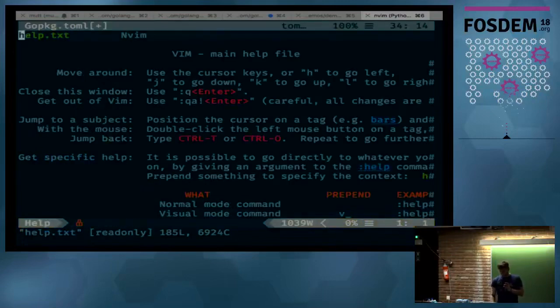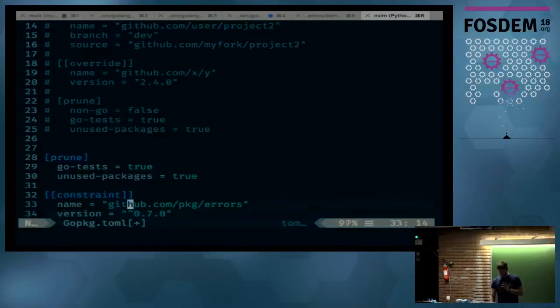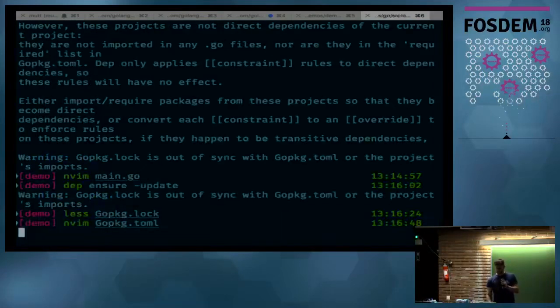Whoa! Oh man, not having screen real estate is hard. So it looks at the version that's allowed in your Gopkg.toml, and we'll get the latest one. So if, say, Dave were to release a 0.7.2, then if you were to run dep ensure -update, it would go ahead and update to 0.7.2. But because we already have the latest that's allowed, dep ensure -update doesn't do anything.